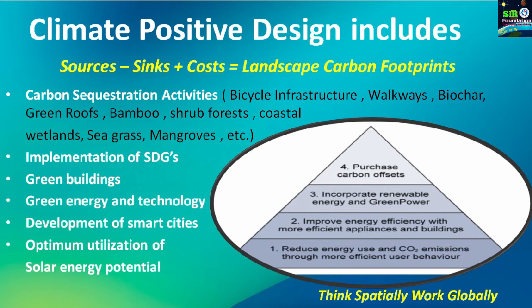Then we have bamboo cultivation in cities or in green areas built around the city. Then shrub forests purposefully developed inside the city or in its vicinity. Then coastal wetlands, seagrasses and mangroves. All these things help to sequester more and more carbon.